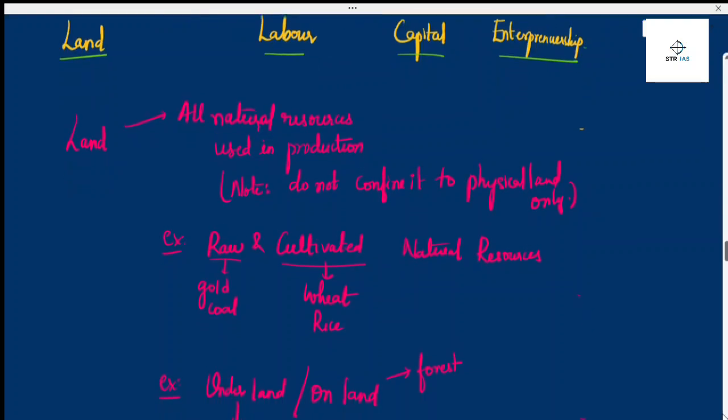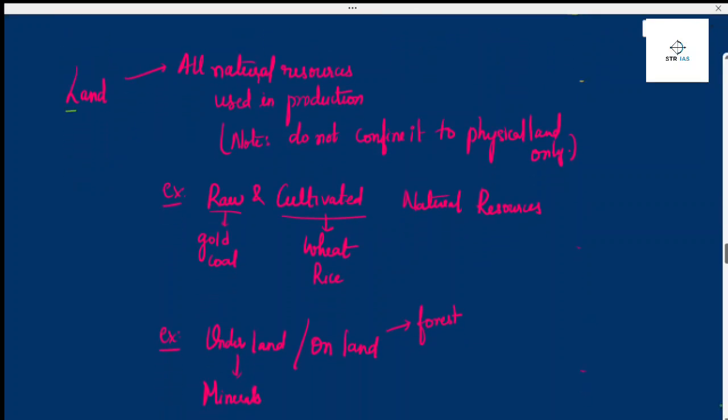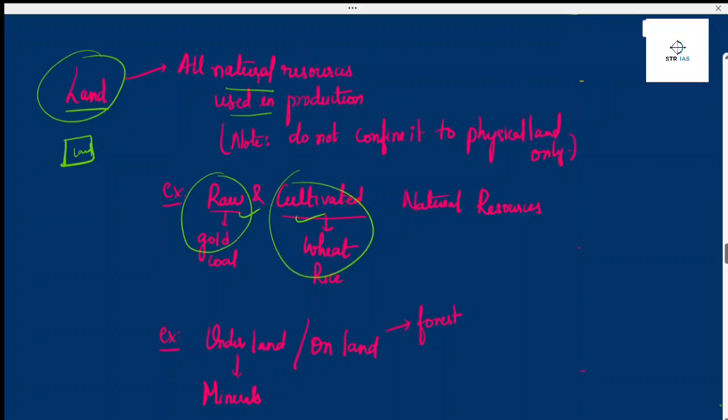So the first factor of production, land. Generally, we think only a piece of land is viewed as land, but it is not that. All natural resources used in production come under land. For example, raw land and cultivated land. Raw land, which consists of coal mines and gold mines, comes under land, and cultivated land, which is of wheat and rice, also comes under land because these are used to produce goods.